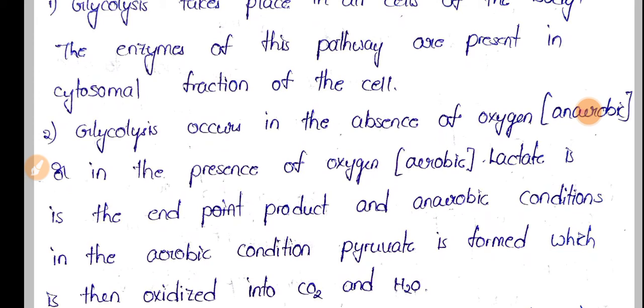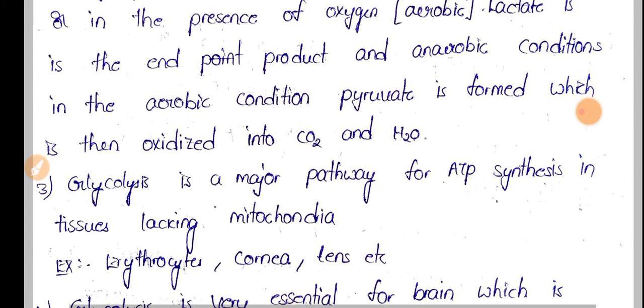In aerobic conditions, that is in the presence of oxygen, pyruvate is formed, whereas in the anaerobic condition, in the absence of oxygen, lactate is formed.